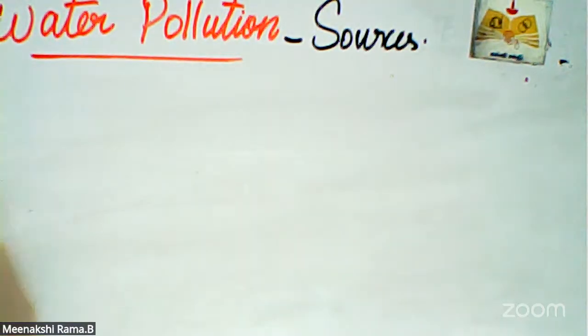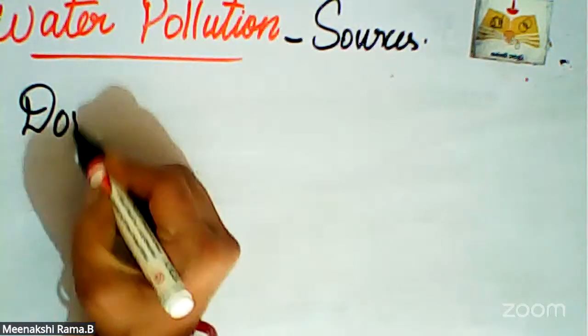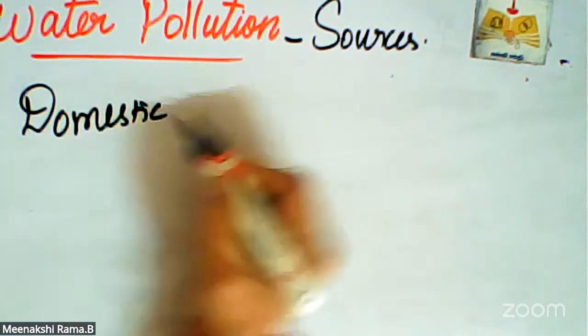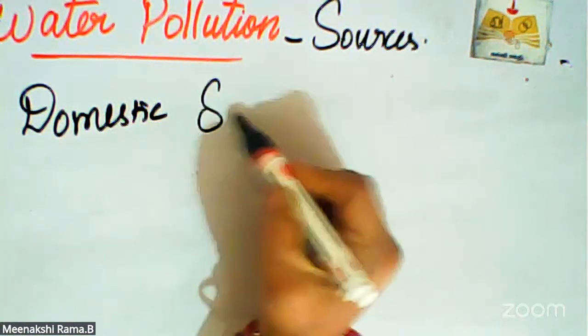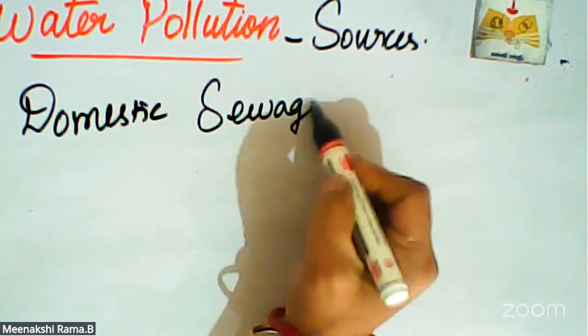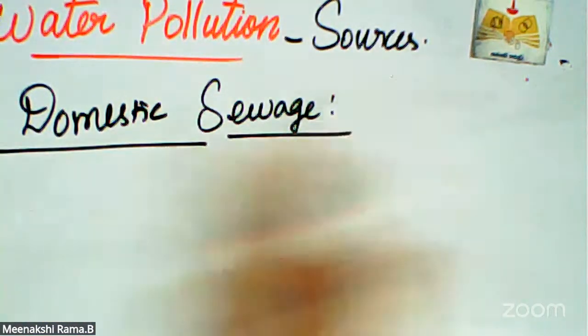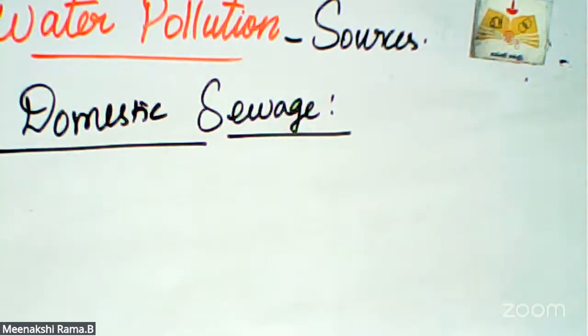The next one is domestic sewage. Domestic sewage means wastewater that is disposed of from households.